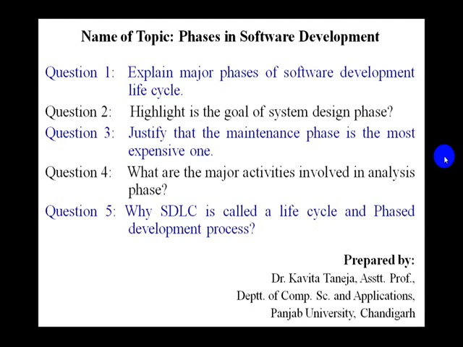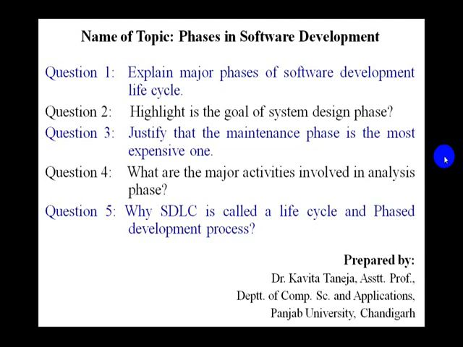Okay. Question number 1 says that you have to explain the major phases of the software development life cycle. We have already discussed the major phases. The main point is that you could be asked about what are the activities involved in each phase, what are the objectives of each phase, or what are the outcomes that are fed as input to the next phase, right?